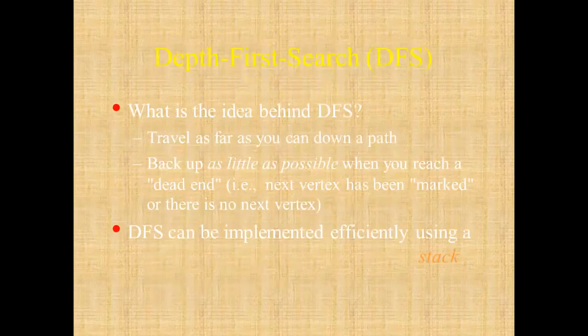Up to that point you have to back up as little as possible. You will see the meaning of backing up as little as possible. And DFS can be implemented efficiently using a stack. If you are doing depth first search, then it can be efficiently implemented by using the stack.